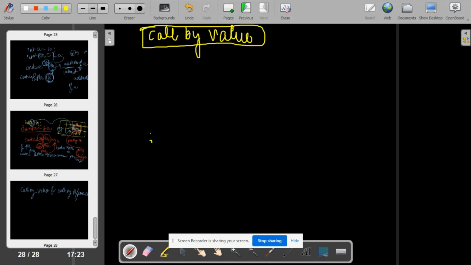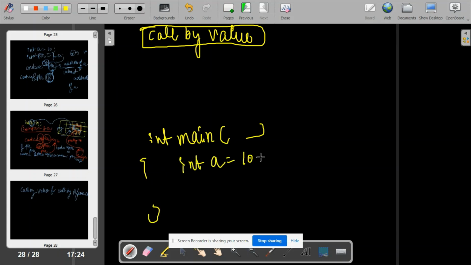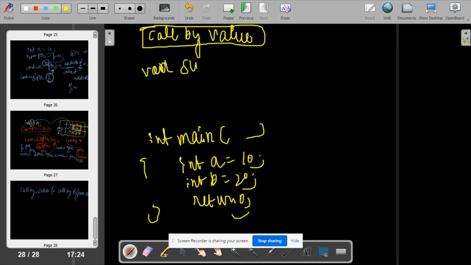I already told you that this is the main function. You have int a = 10, int b = 20, and you are returning 0. Suppose you have made a void sum function, and you are calling this sum function after the line int b = 20, passing a and b to it. And this is the syntax.